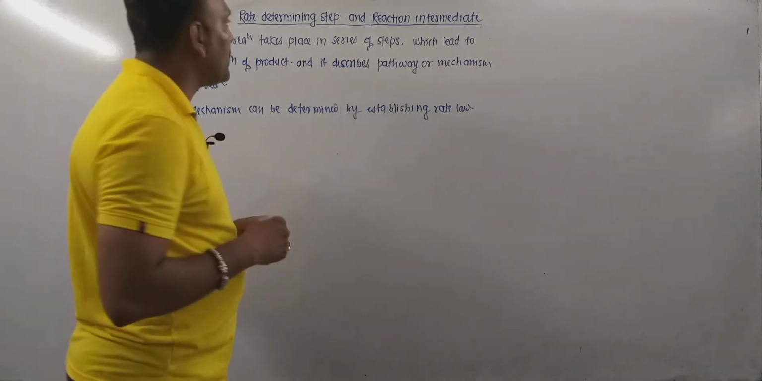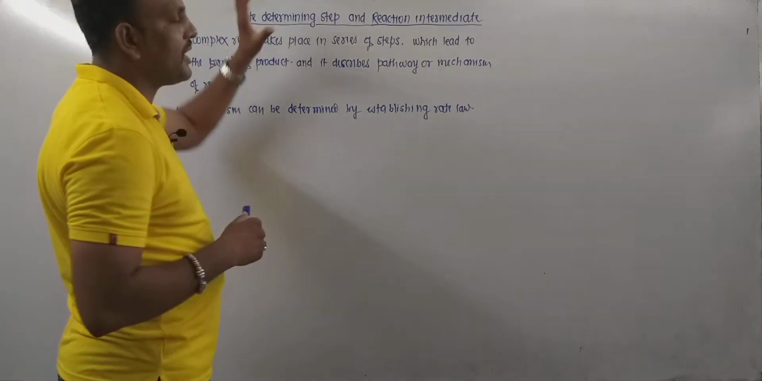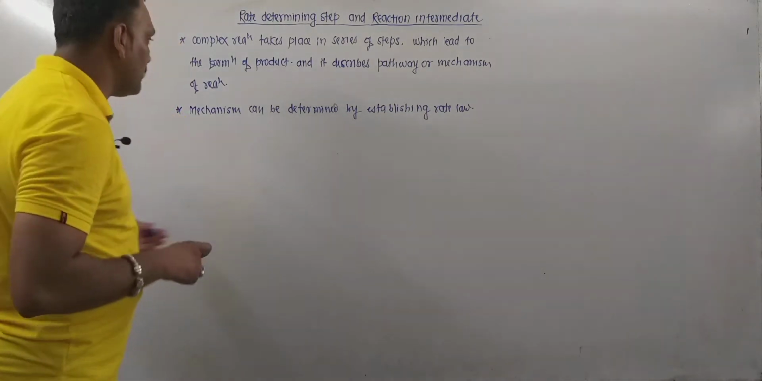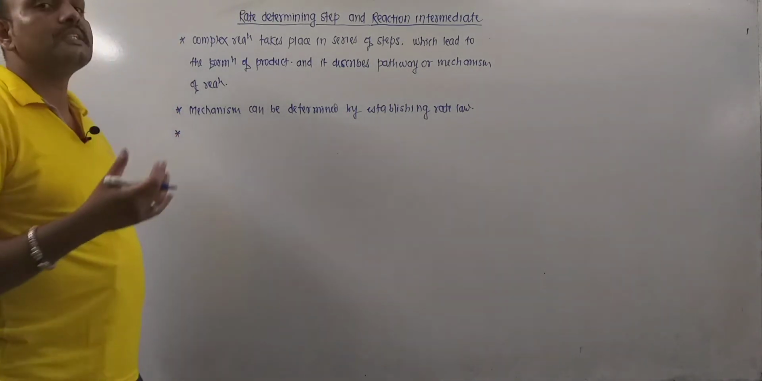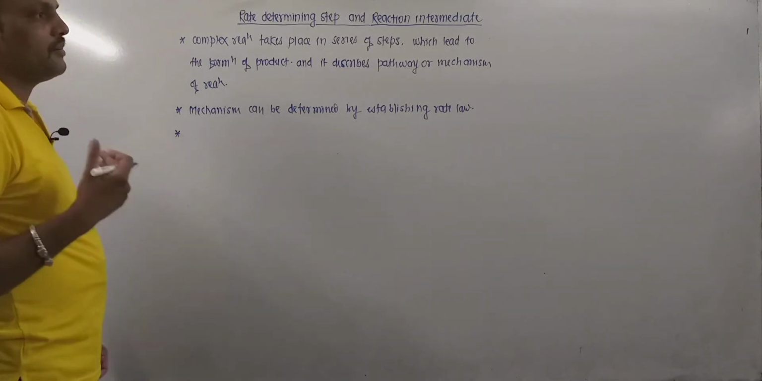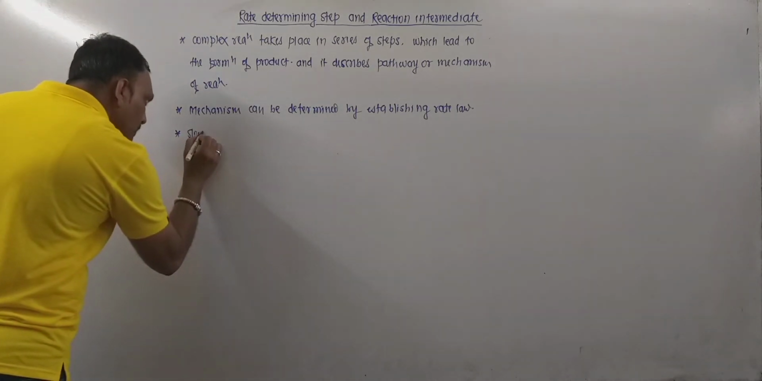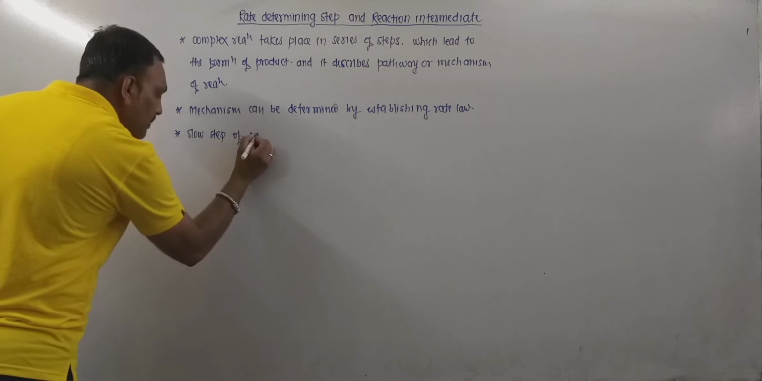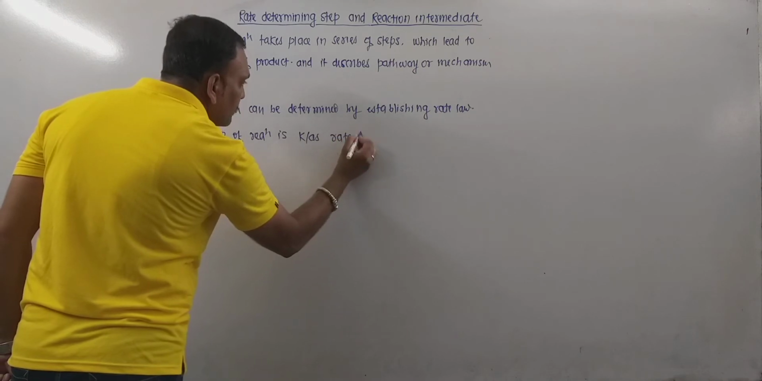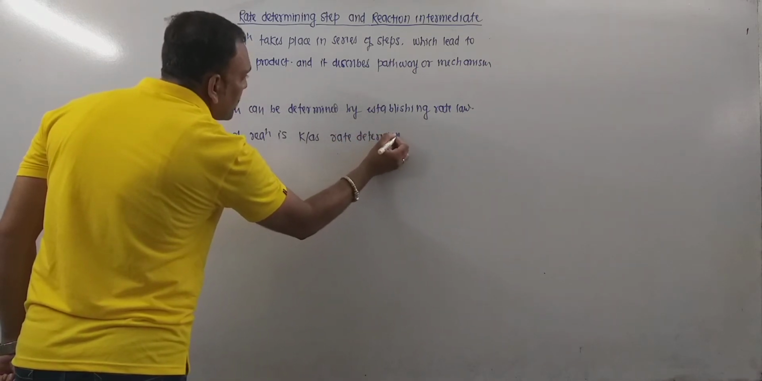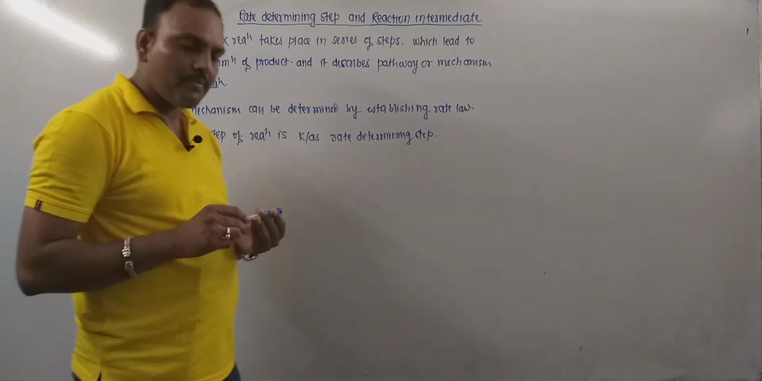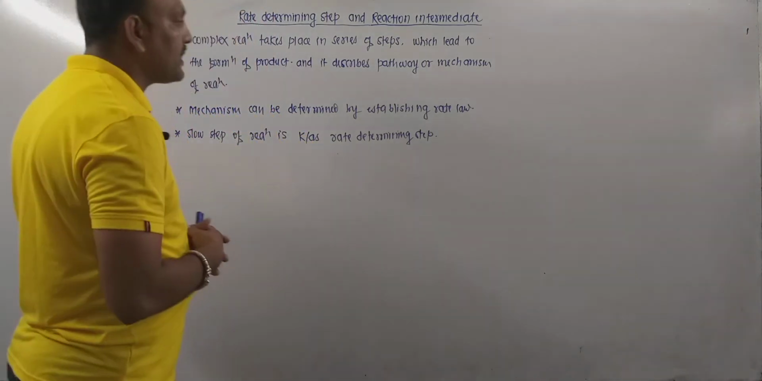Now a very important thing is the rate determining step. Remember, the rate determining step is the slow step of the reaction. One can easily study the slowest step, and the slow step of a reaction is said to be the rate determining step. Why? Because by studying that slow step, one can determine the rate of reaction easily.